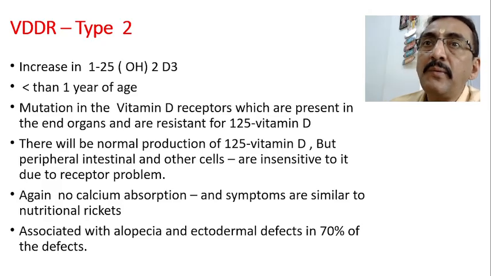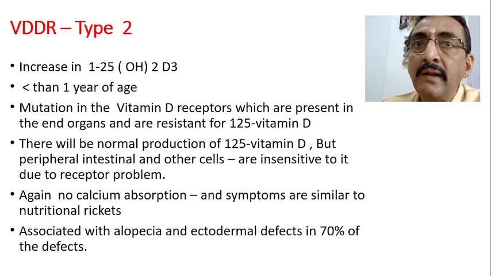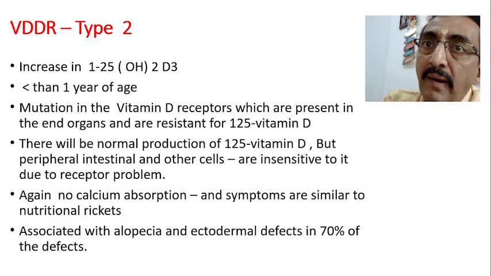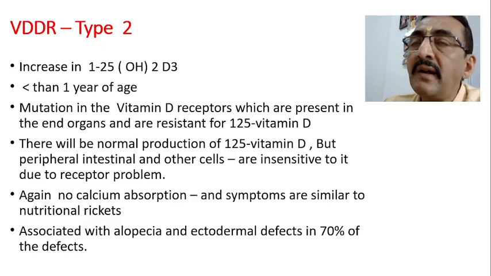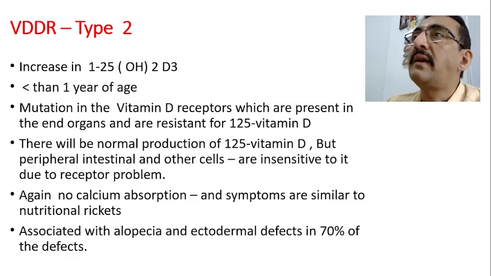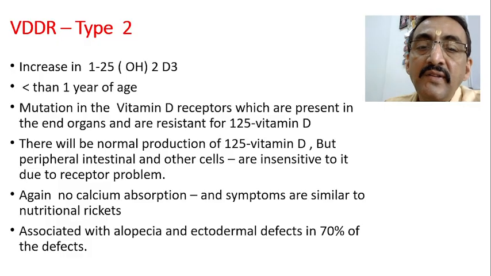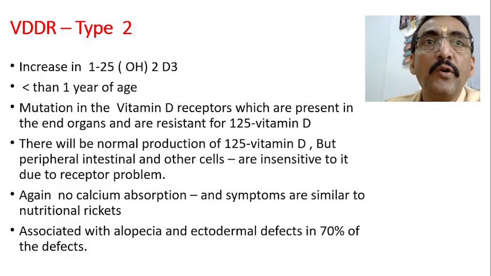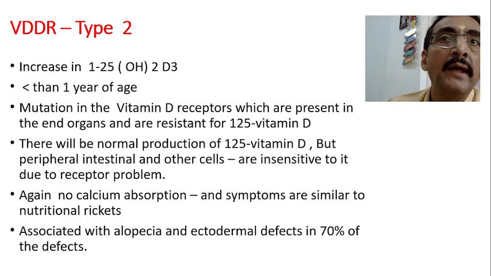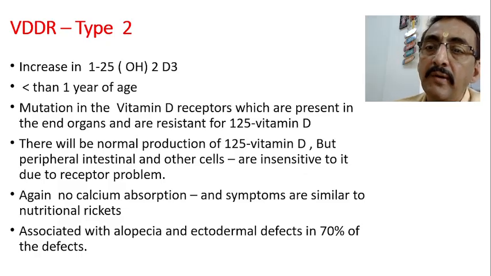So although enough vitamin D is there in the blood, it is not able to go and bind with these receptors which are present in the intestinal cells, and unless it binds, the absorption of the calcium is not possible. This is what actually happens, and as a result calcium absorption does not take place, and once calcium absorption does not take place, phosphorus is also not absorbed. This is how it leads to rickets.